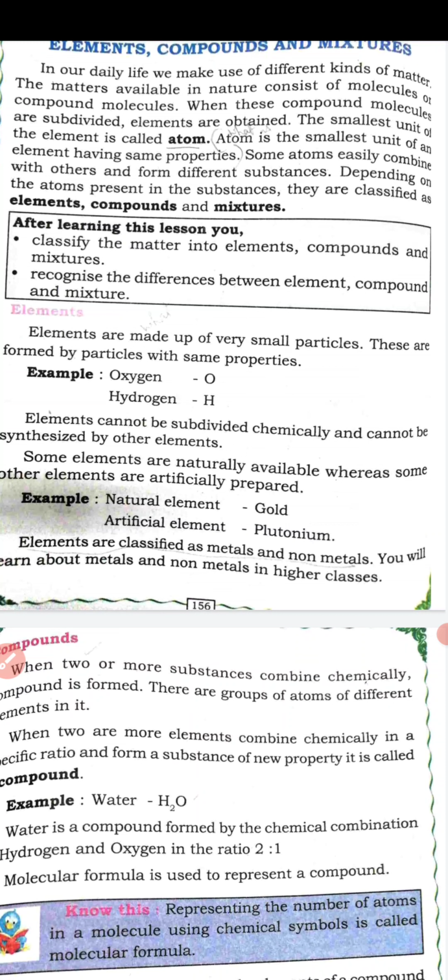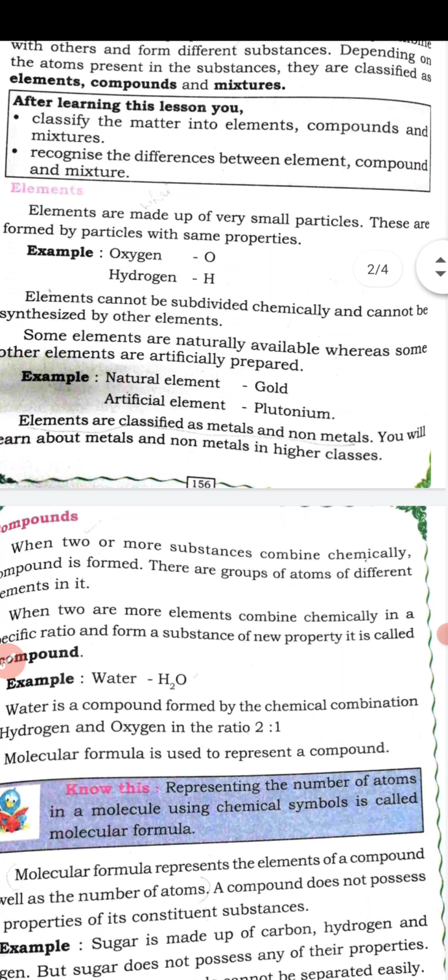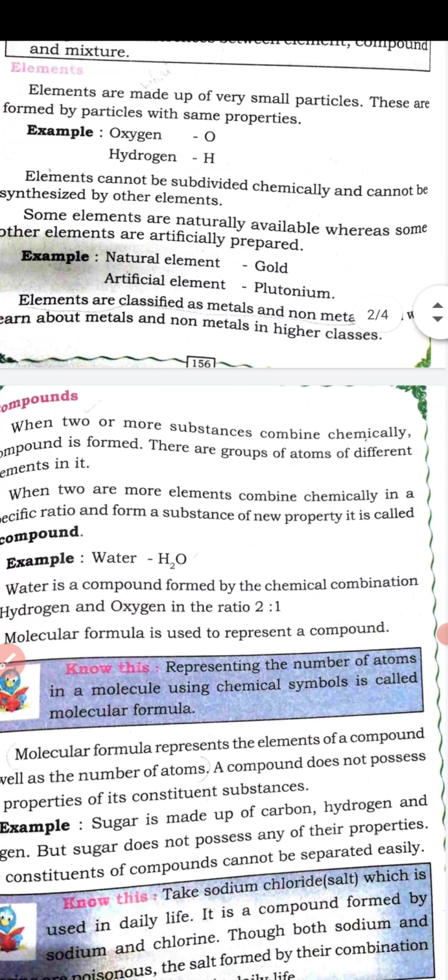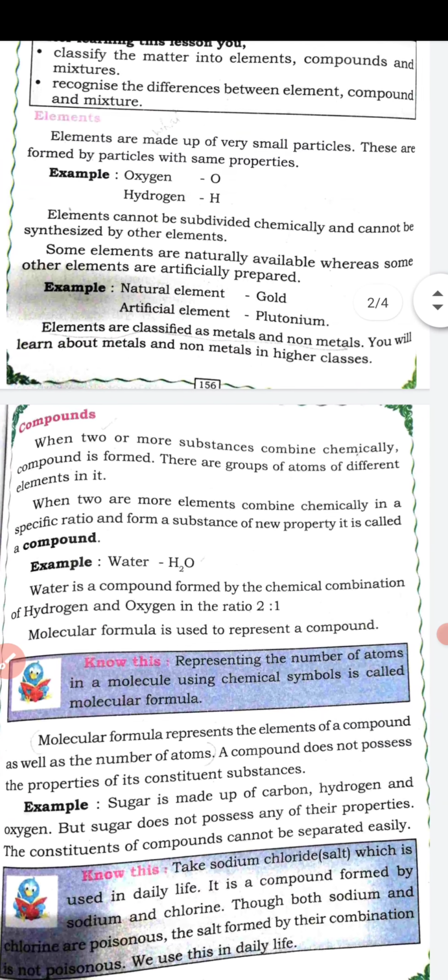Once again, elements are classified into metals and non-metals. Metals: gold, silver, copper, iron, aluminium, all these are metals. And non-metals: carbon, nitrogen, sulfur, all these are non-metals. So, elements are classified into metals and non-metals. Next, we'll study about compounds.